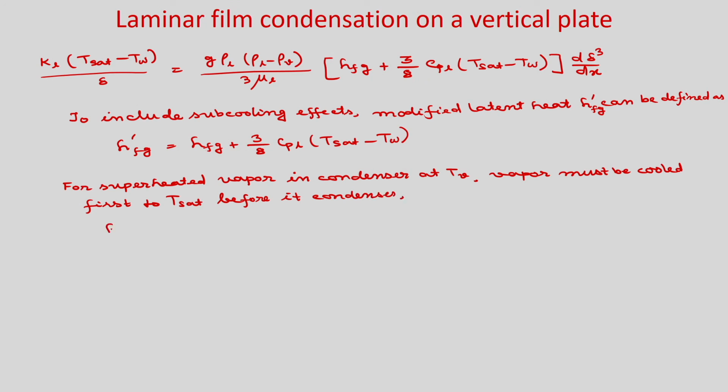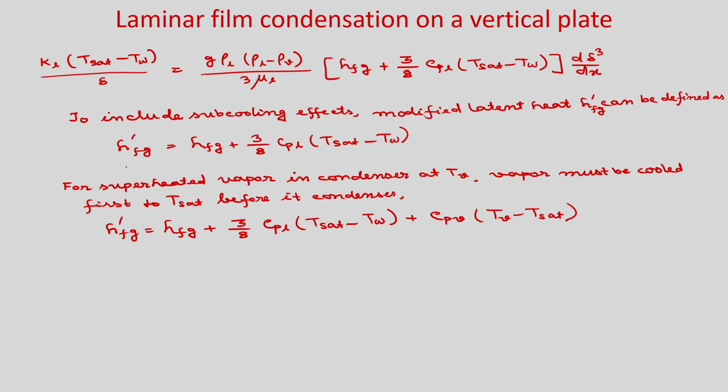So, in that case h prime fg will be just h_fg plus the subcooling effect 3 by 8 C_PL into (T_sat minus T_w), and you need to consider the C_pv into (T_v minus T_sat). Now here we will define one new non-dimensional number.